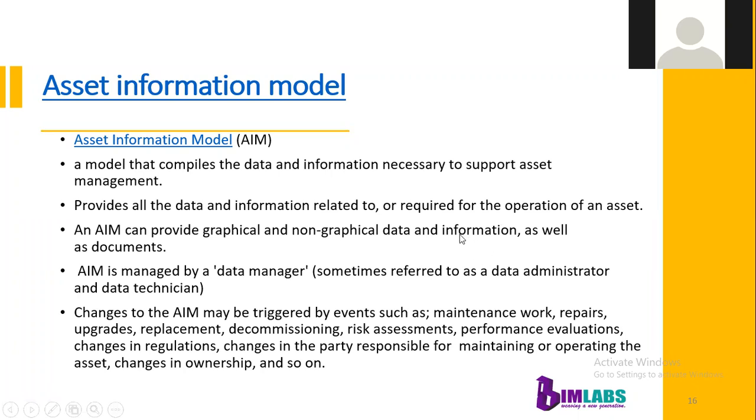And this can be used for maintenance. The asset information model can be used for maintenance work.